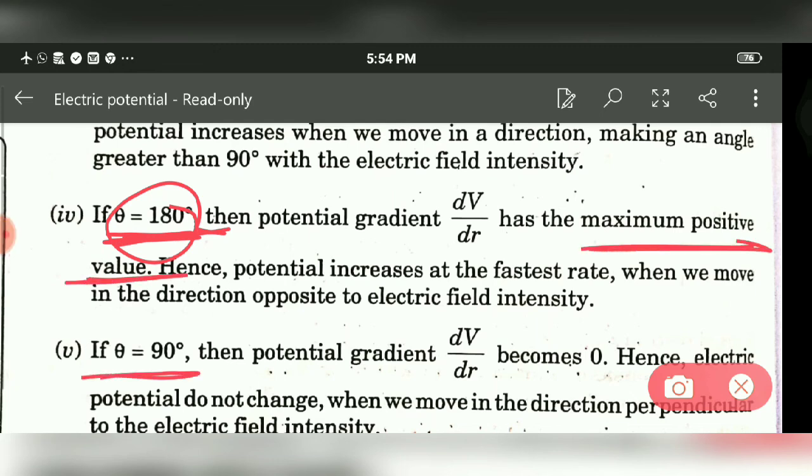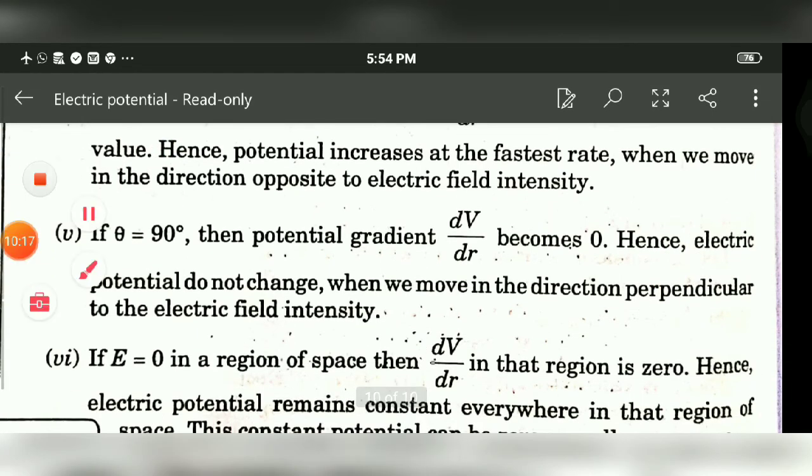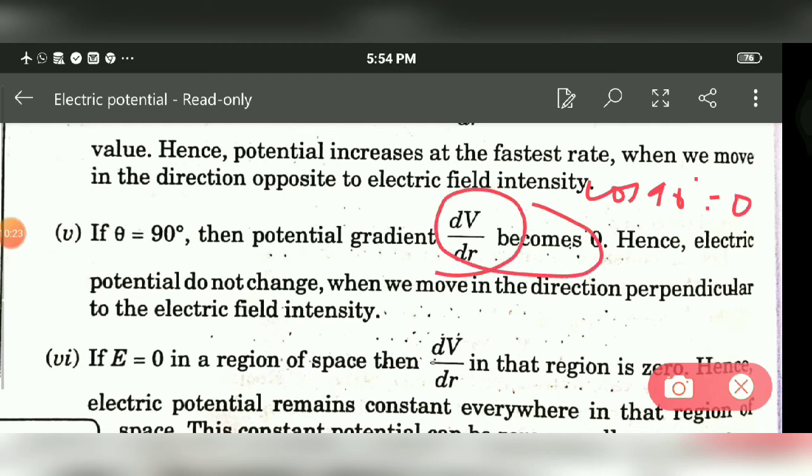And if theta is 90 degrees, cos 90 is 0, so dV by dr is also 0.